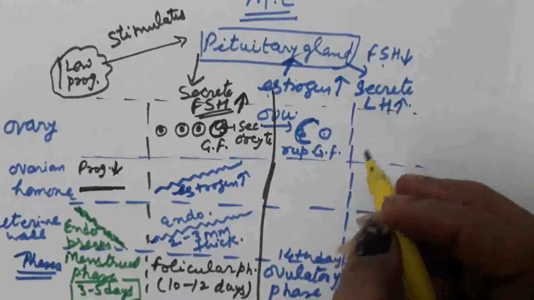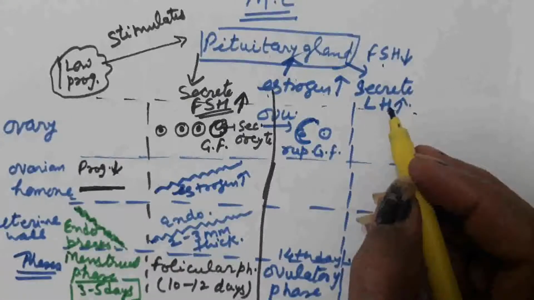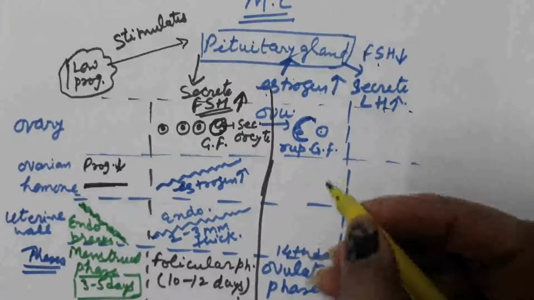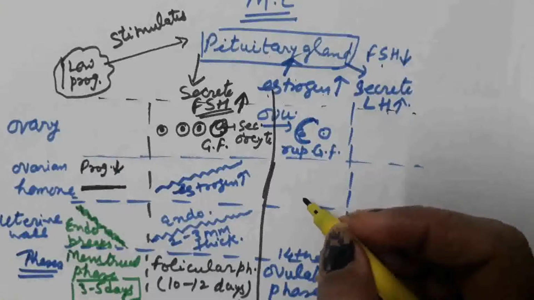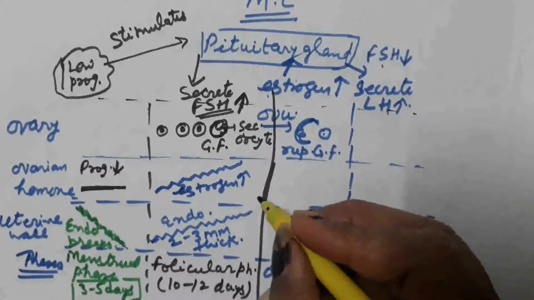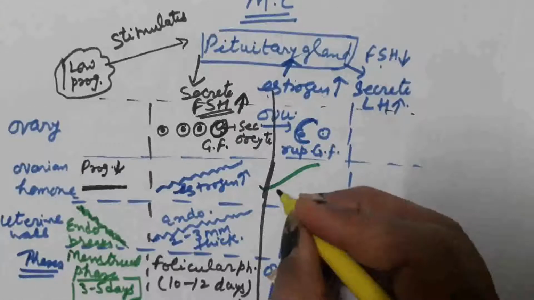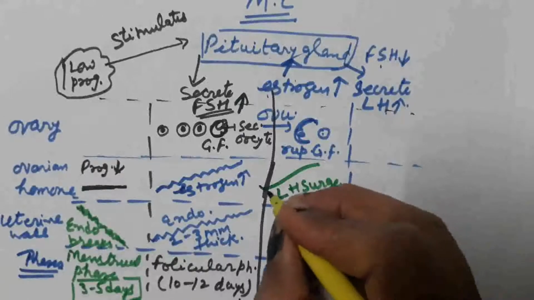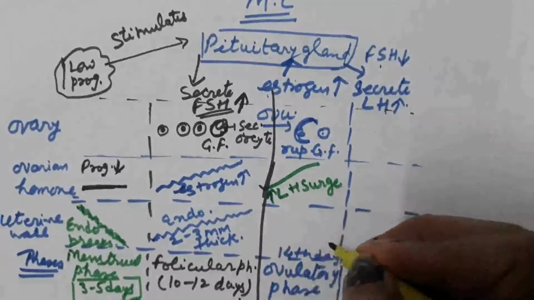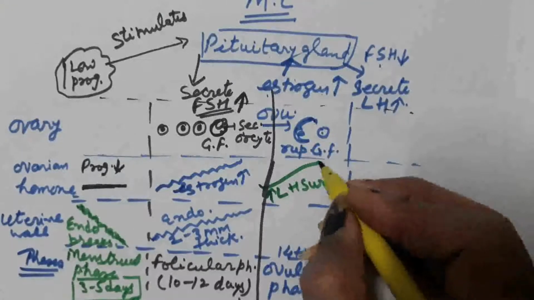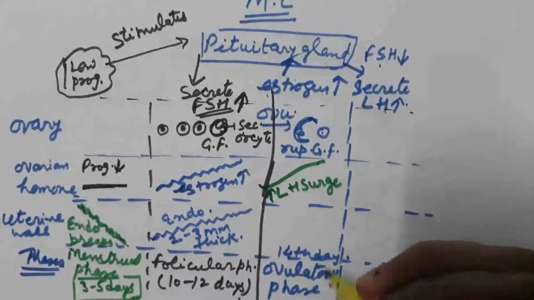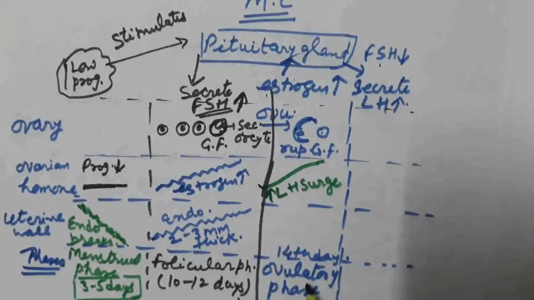During this phase, secretion of LH increases. So there is an increase in the LH hormone. This increase in the LH is known as the LH surge. That is, the rise in the level of luteinizing hormone is known as the LH surge, which causes ovulation, that is, Graafian follicle rupture. Ovulation takes place on the 14th day of the menstrual cycle, that is, the mid of the menstrual cycle. It is known as the ovulatory phase.